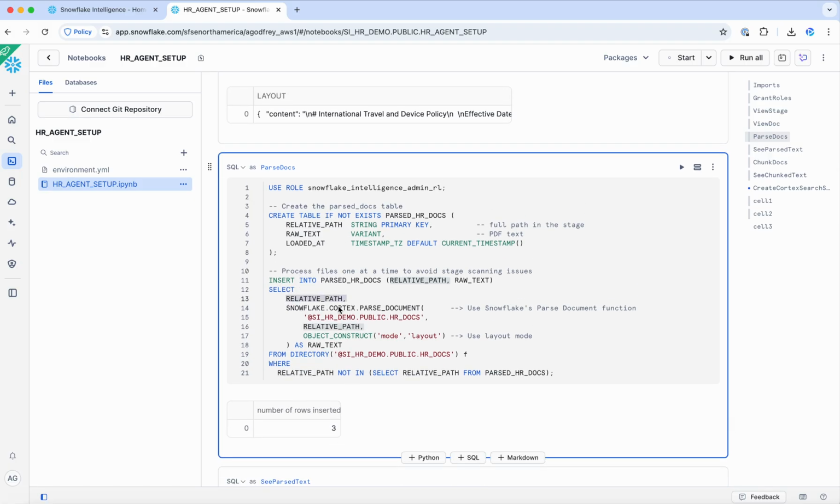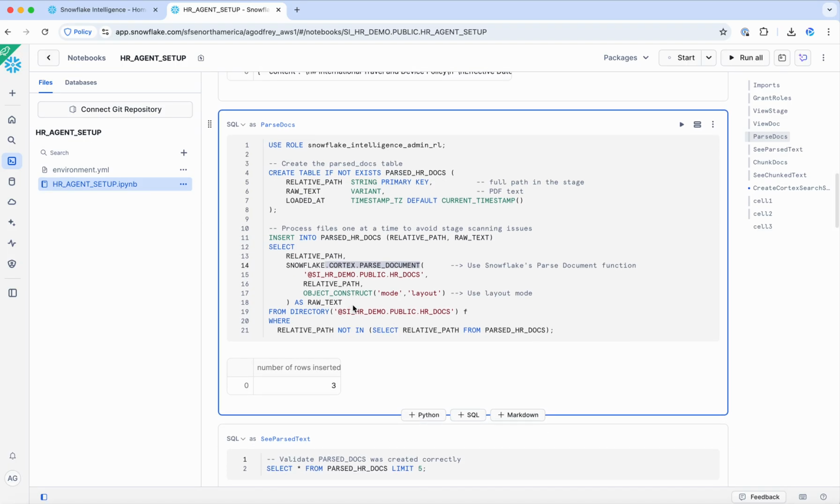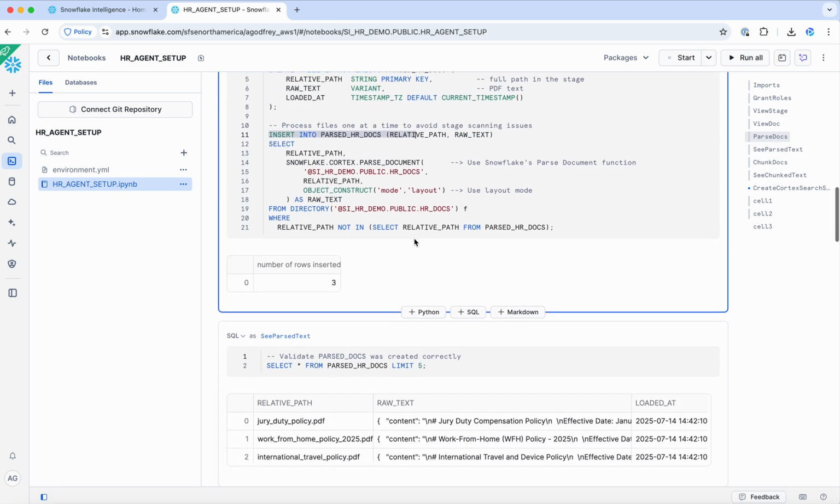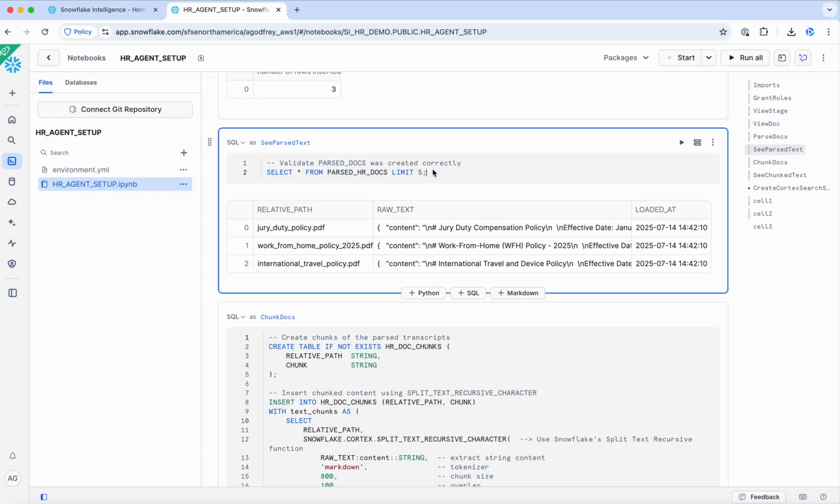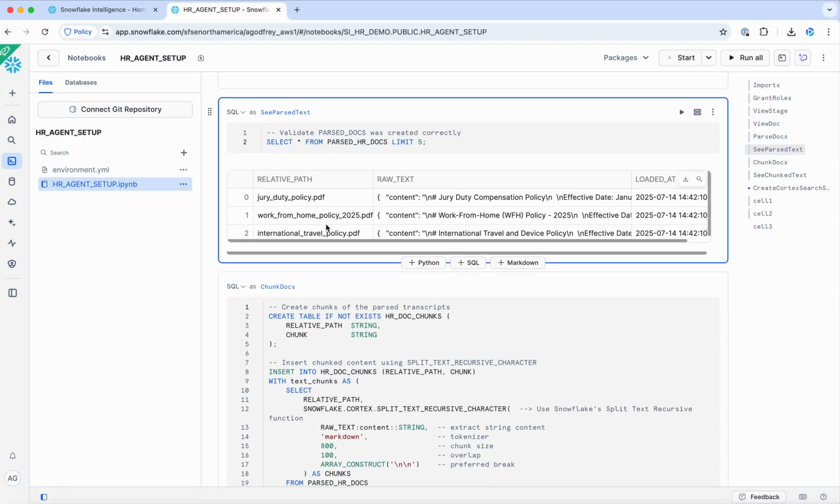So I'm saving the relative path. I'm calling that Cortex function parse document as the raw text from the file or from the PDF document and inserting it here. Here's the results from my parsed HR docs table. So I have 1 row per document and the parsed text.